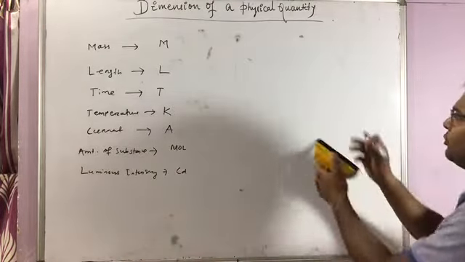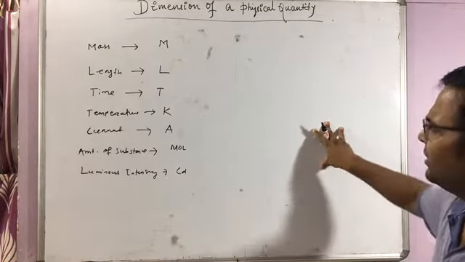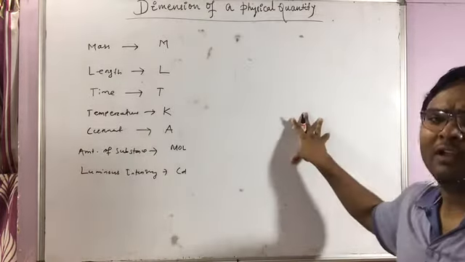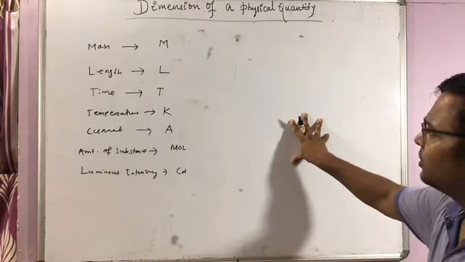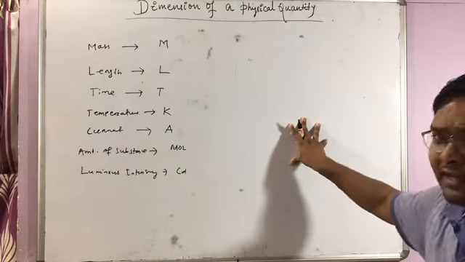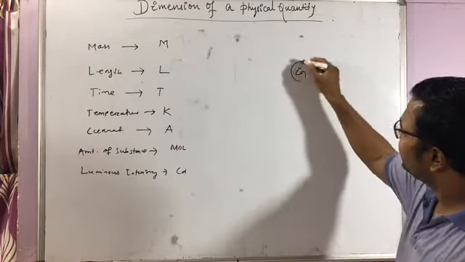Whenever you find sine theta or such constants in an expression, you must think they do not have any dimensions. There are other constants having dimensions. I have given one example here: G is a constant.